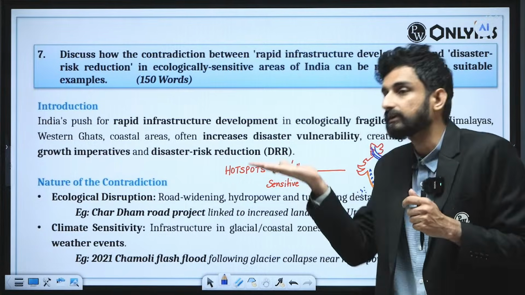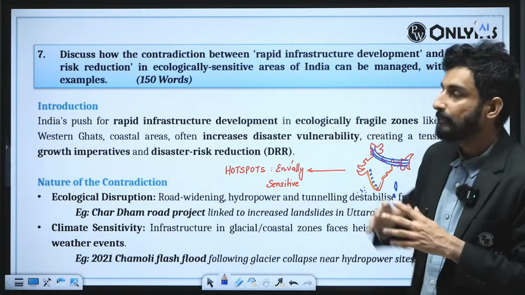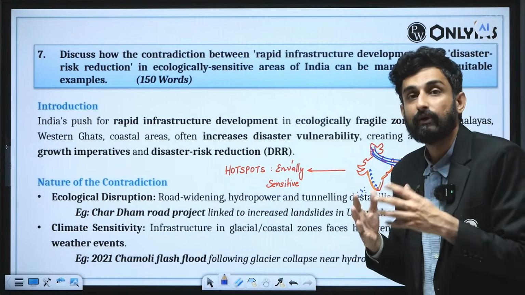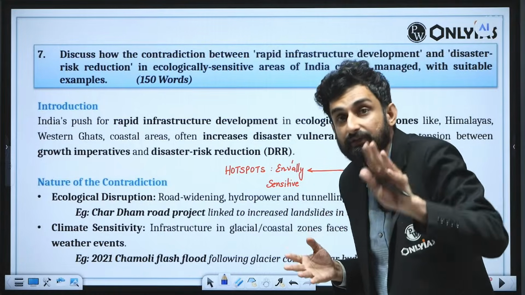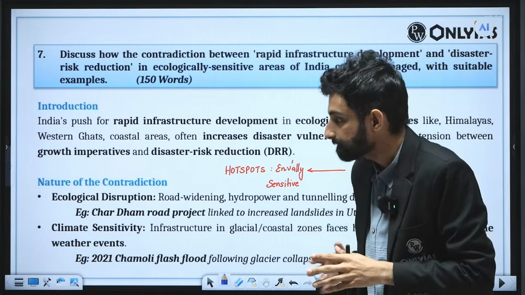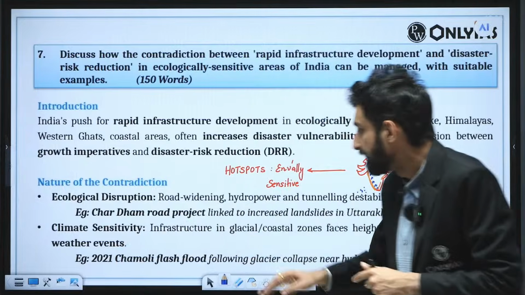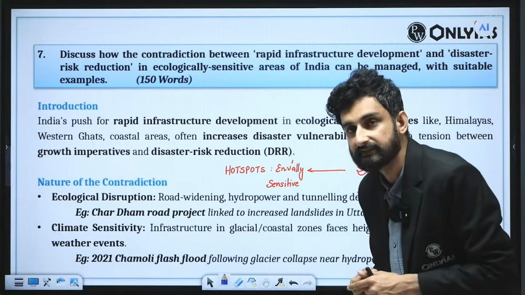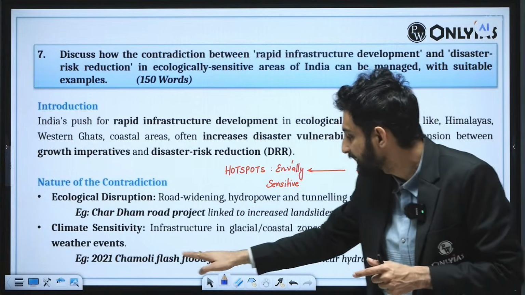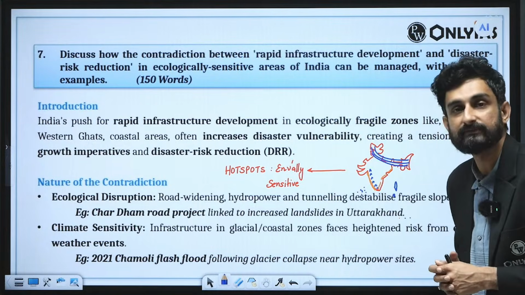On one hand, you are trying to go for a rapid infrastructure push in these hilly, mountainous and rugged terrains, but on the other hand, you are getting disasters, which, instead of reducing, are increasing. Second, climate sensitivity. Infrastructure in glacial and coastal zones faces heightened risk from extreme weather events. Example, the 2021 Chamoli flash flood following glacier collapse near hydropower sites.